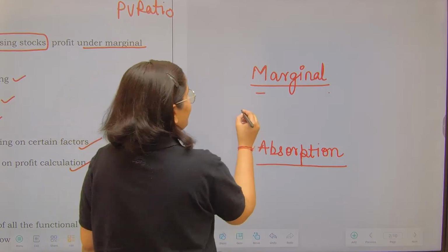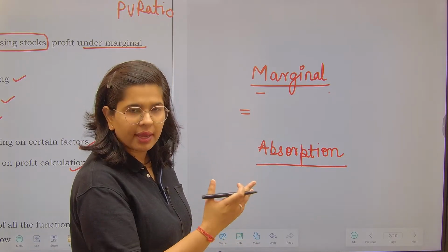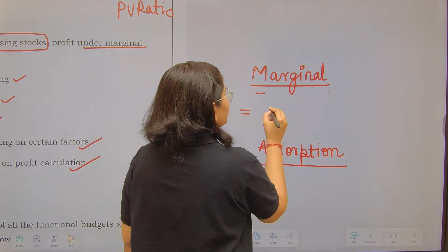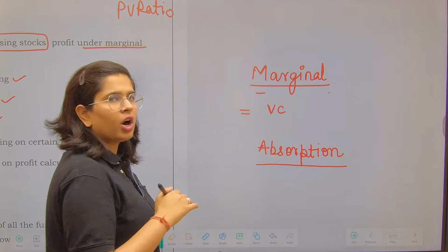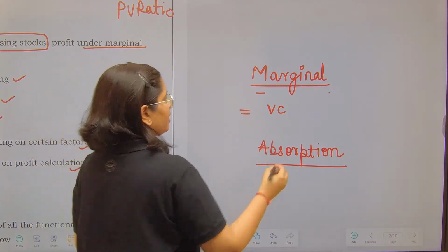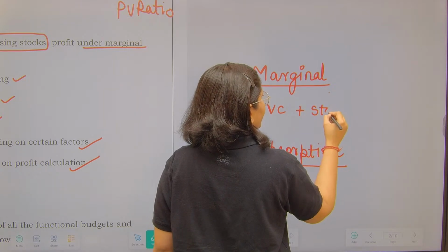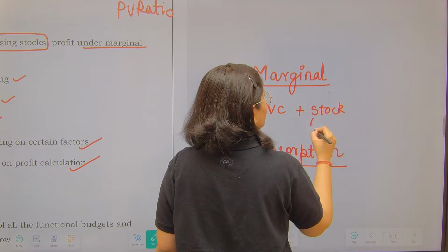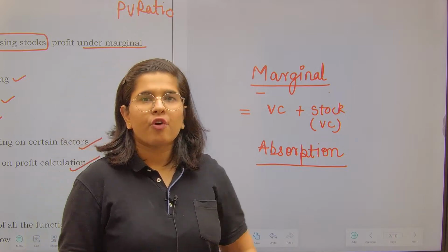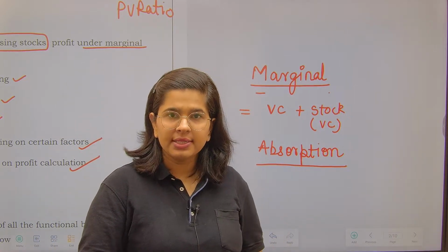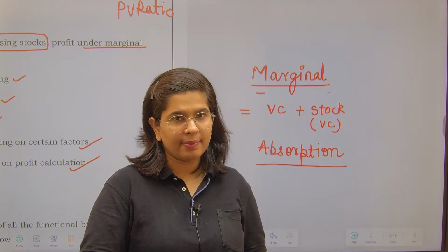Let's just see this. In marginal costing, I cannot build up the total format over here, but I'll just show it for your understanding. First of all, we take variable cost. All the kinds of variable cost are written. After that, stock is valued. Fine. Stock is valued on the basis of variable cost only. Suppose for producing 1000 units in this month, I have incurred 10 lakh rupees of variable cost.